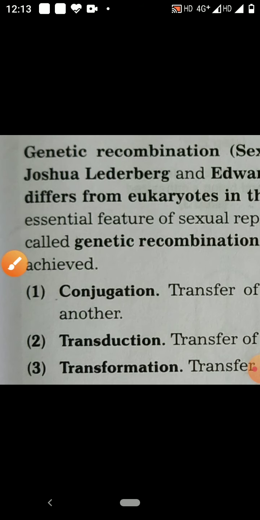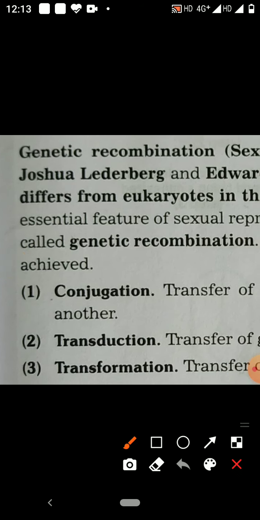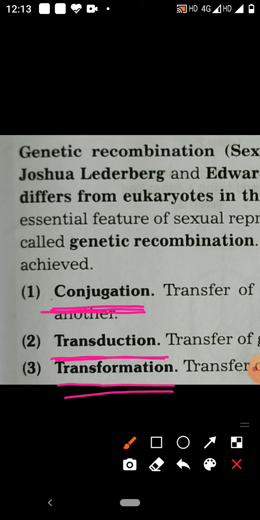First is conjugation. Second is transduction and third is transformation. So we can say sexually bacteria reproduce by conjugation, by transduction and transformation. Now you have to know what conjugation is. Exchange of genetic material by direct cell to cell contact.